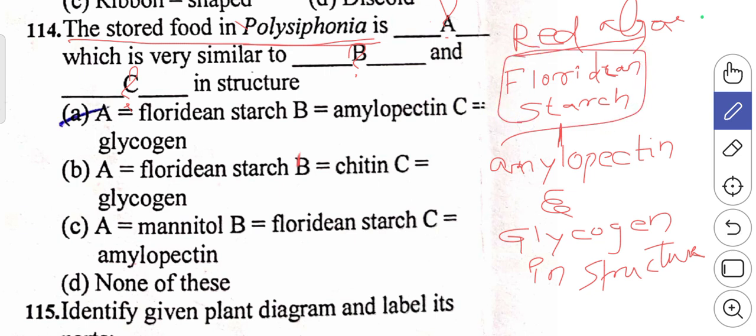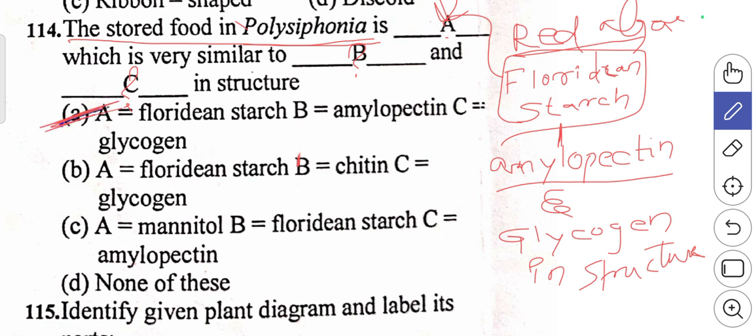So for A you have to choose Floridian starch. B, which is very similar to dash, it is very similar to which? Amylopectin and glycogen. In this option they have given only the amylopectin, so you have to choose amylopectin. So A is the right answer.